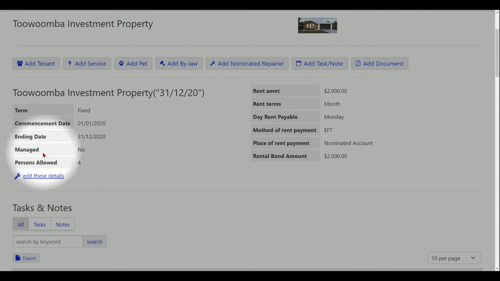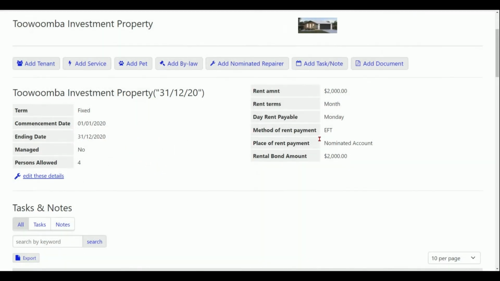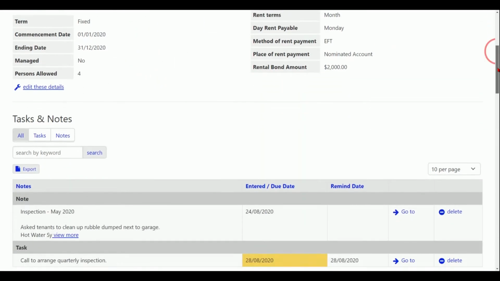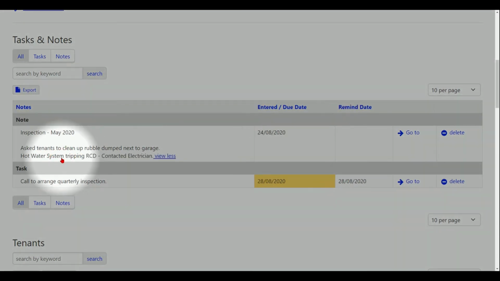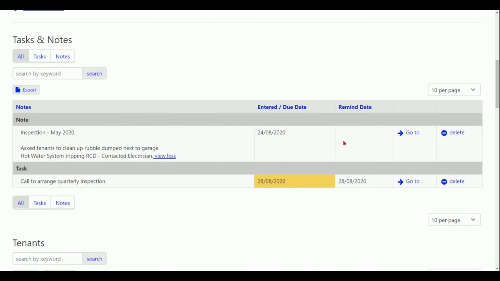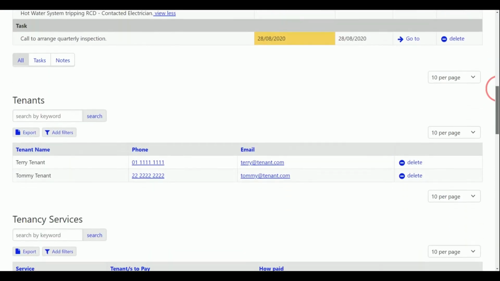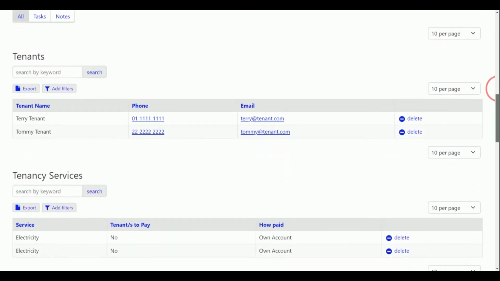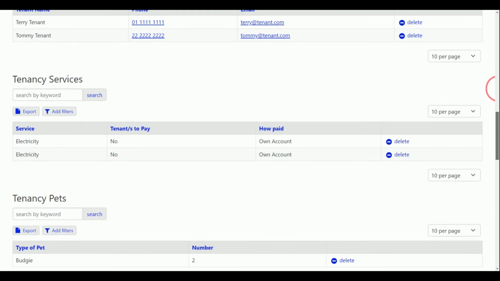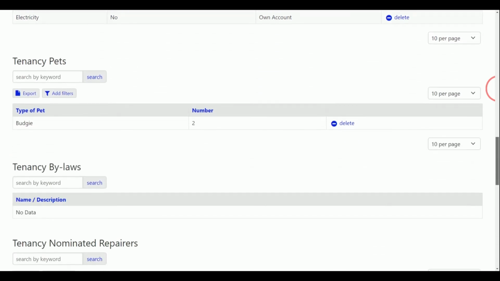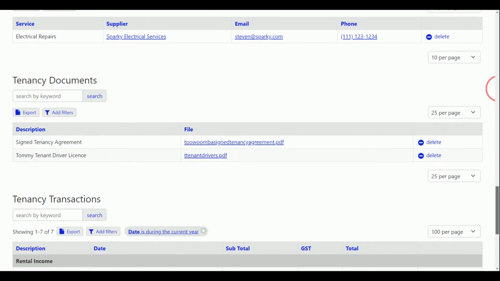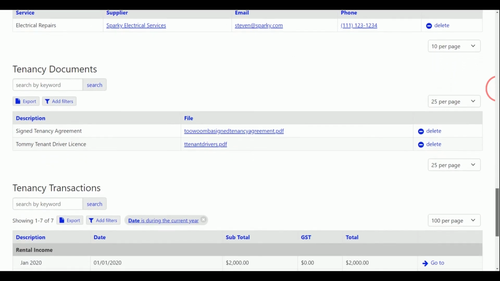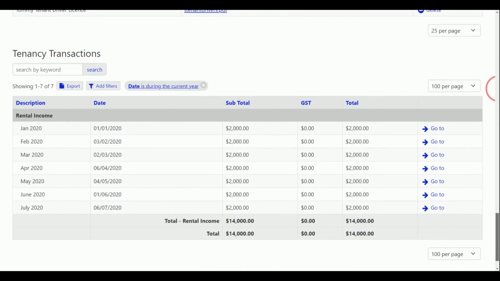If the tenants are managed by an agent, you can link the agent to the tenancy. Tasks can be set for the tenancy, and you can keep notes of any pertinent information for future reference. You can, of course, upload and store the agreement, and any other relevant documents in the app. Finally, all transactions relating to the tenants can also be tracked and managed.